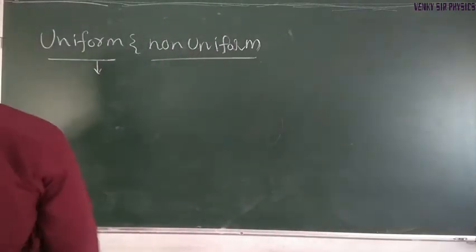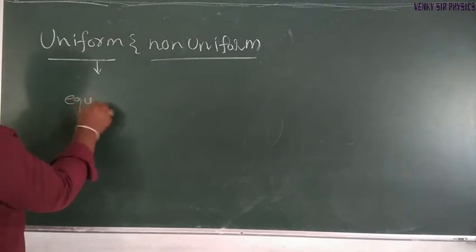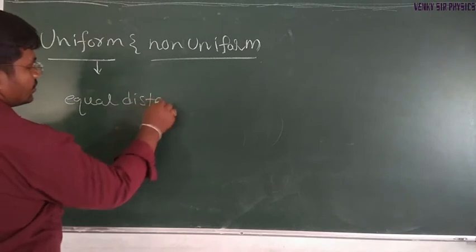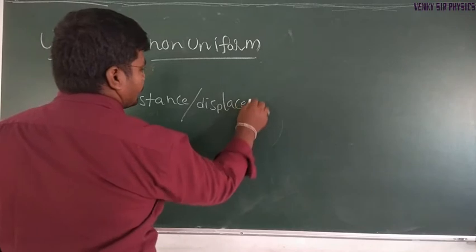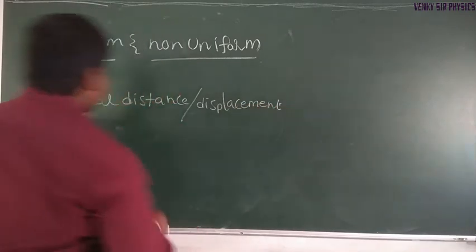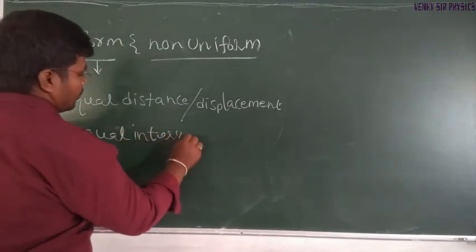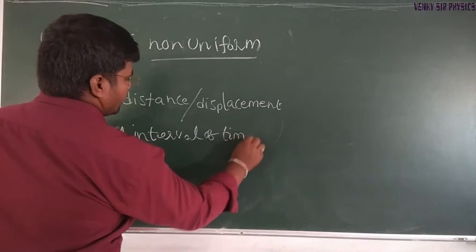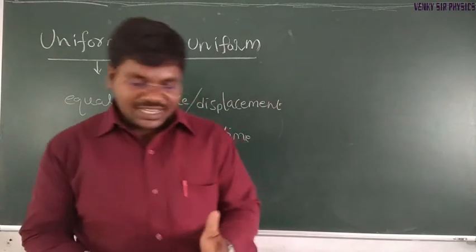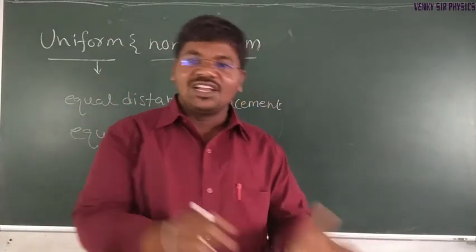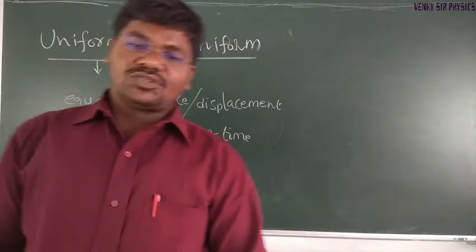So when a body is in uniform motion, the body covers equal distances in equal intervals of time.